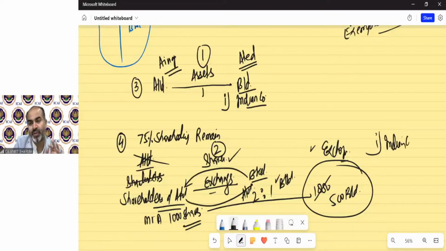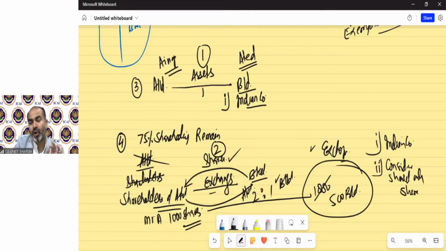So that means if in the case of amalgamation this share transfer needs to be exempted, there are conditions that need to be fulfilled. The condition number 2 is the consideration. What Mr. A is getting from B Limited in exchange of his shares, the consideration should be in shares only.